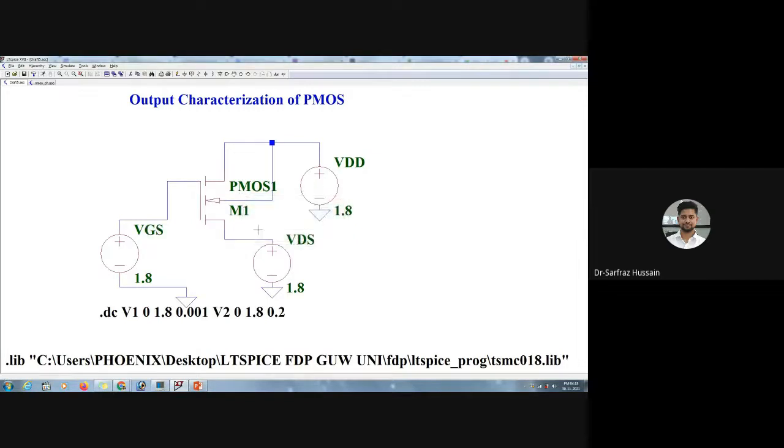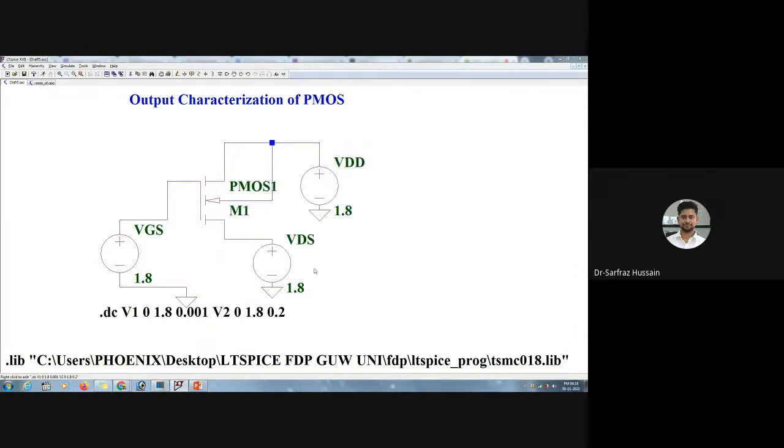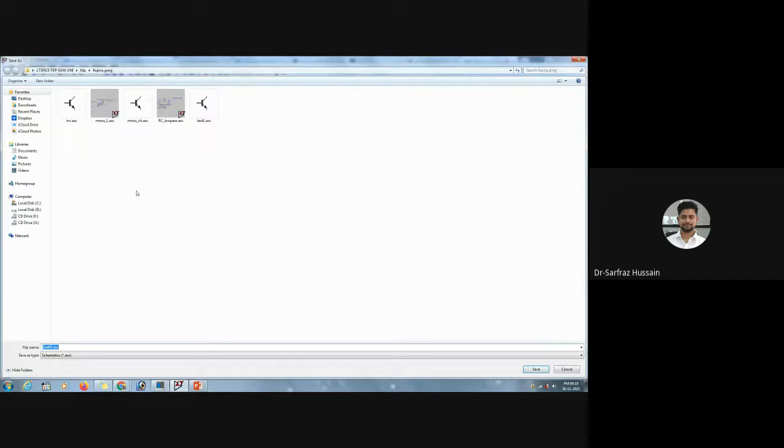We can also put up some nets as well. Now I'll write V1 as VDS and V2 as VGS. I've just changed this one. So I'm changing this VDS value and this VGS, and I'll see what values I will get. So let me save it as PMOS.